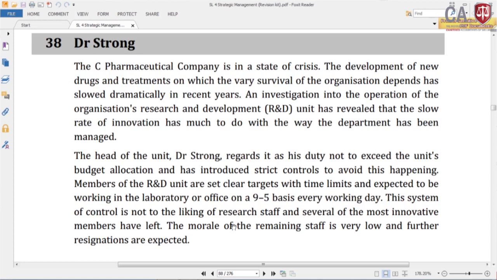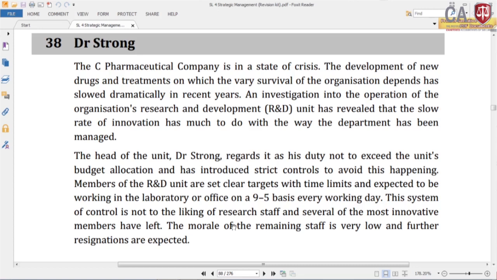Look at the style of this guy. An academic guy, Dr. Strong is acting as head of the unit. He never allows exceeding the budget. So, within that you want to make innovations, and he has introduced strict control. So, he is not allowing the cost to be exceeded.